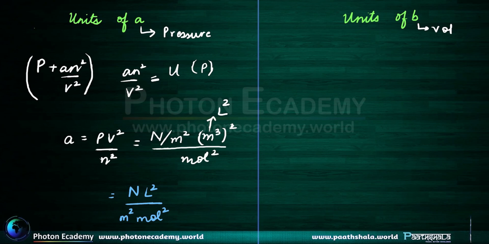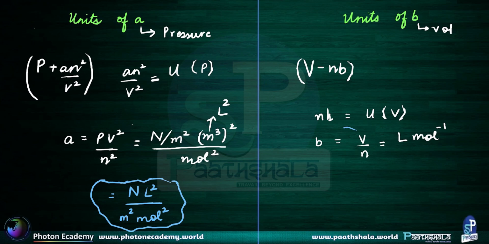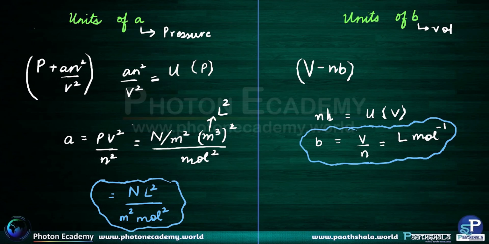And if we talk about b, for b we have the term V minus nb. So therefore nb should have the units of volume. That is, b should be volume divided by number of moles. That is liter mole inverse, right? So the units of a and b are respectively these.